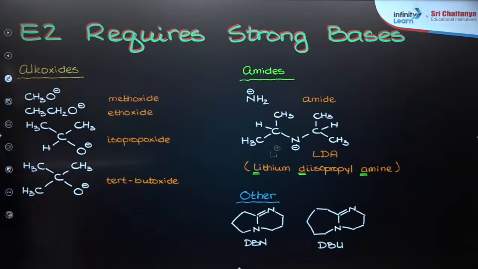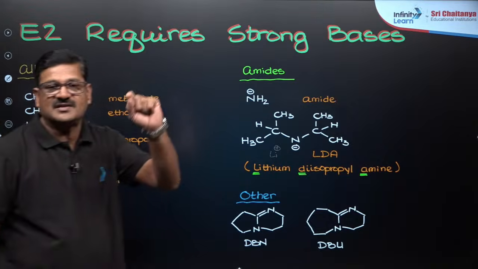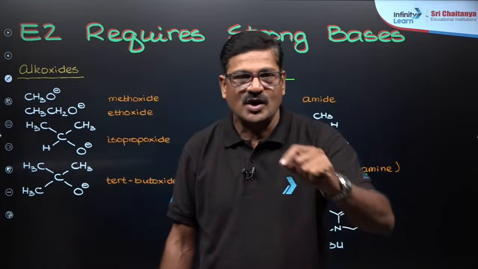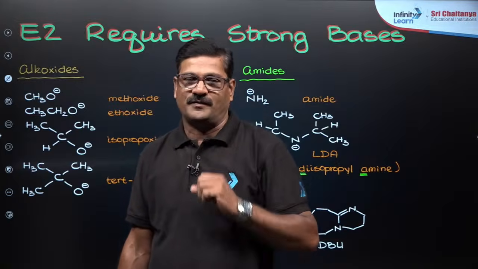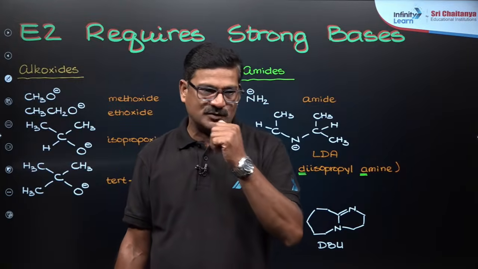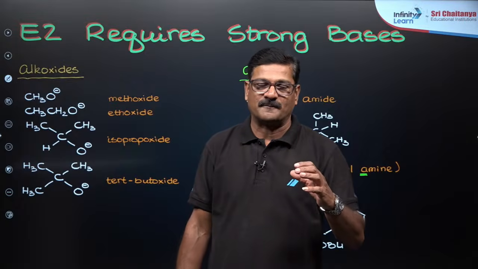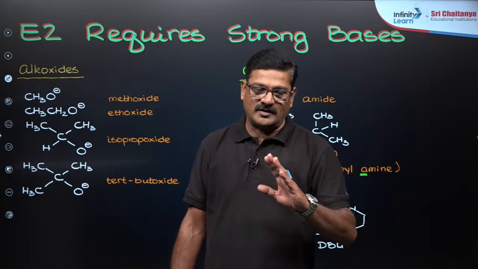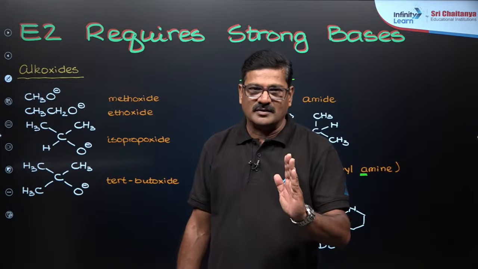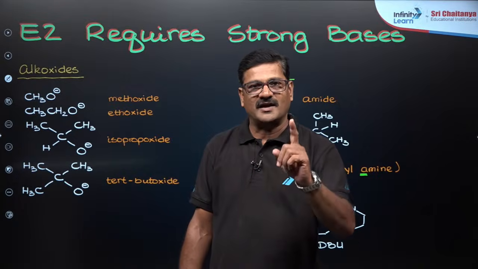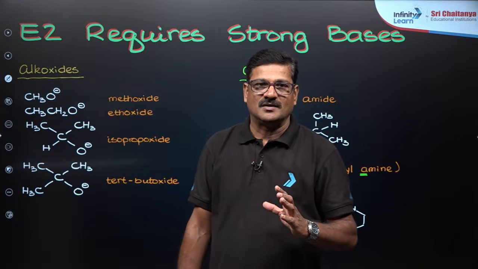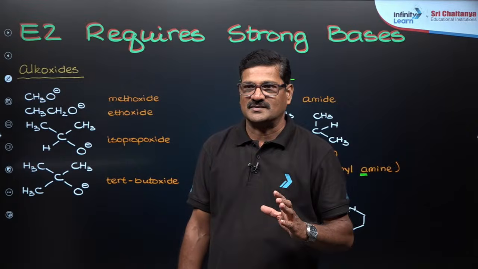Right. So moving ahead, one more question here. E2 requires a strong base. What is a base? A base is a species which attacks at the H place. What is a nucleophile? A nucleophile is a species which attacks at the positively charged carbon. If an anion attacks at C plus, it is a nucleophile. If it attacks at H plus, it is said to be a base.